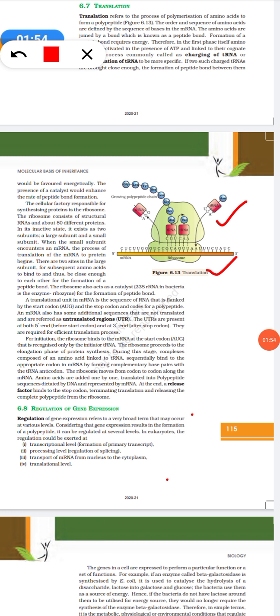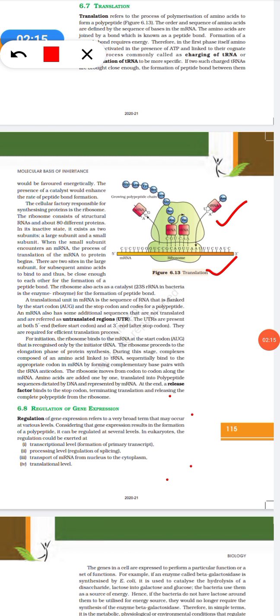A translational unit in mRNA is the sequence of RNA that is flanked by the start codon AUG and the stop codon, and codes for the polypeptide. So after AUG, whatever is there is coming in.